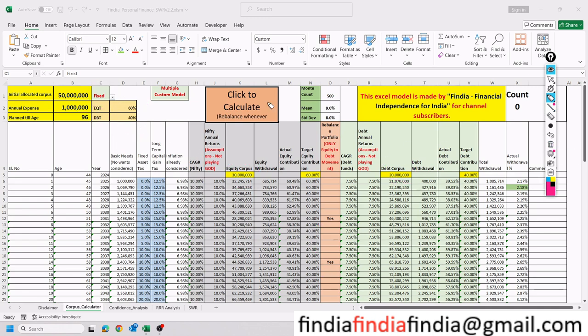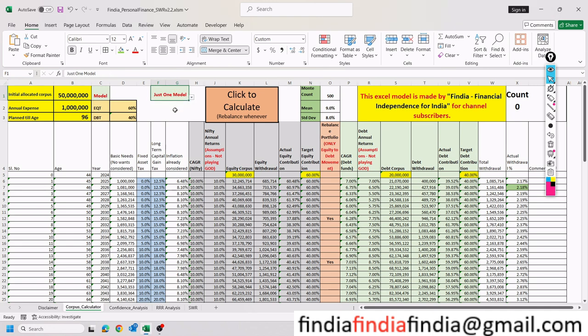Now this Excel considers also multiple models, so I just select the model here and I say my first model, which I have crafted in terms of modeling. And how did I craft this? The model is crafted looking at US equity data and India equity data over the past 15-20 years, whichever is available in India. And that's how the entire model is crafted. And based on that, I have made some assumptions in terms of Nifty. For example, every 7 years, the Indian equity market is going to go down by 1 or 2 years. Every 10 years, there's an economic shocker and it goes down minus 5, minus 6% and all those things.